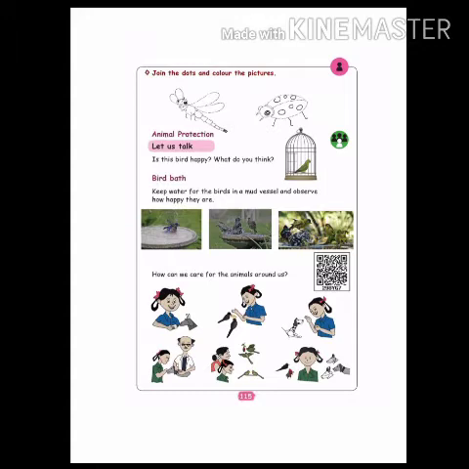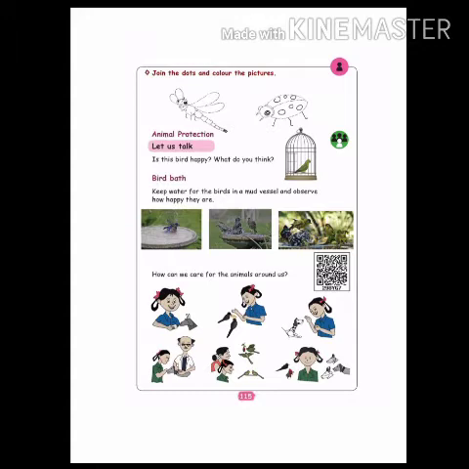Next one, bird bath. What is this one? Bird bath. Birds are taking a bath. Keep water for the birds in a mud vessel and observe how happy they are. Look at the picture. You keep some water in a mud vessel or any vessel, and birds will come. You keep this inside the garden, okay? And you can observe it. Many birds will come and they will take a bath. That is the happiness for the birds.